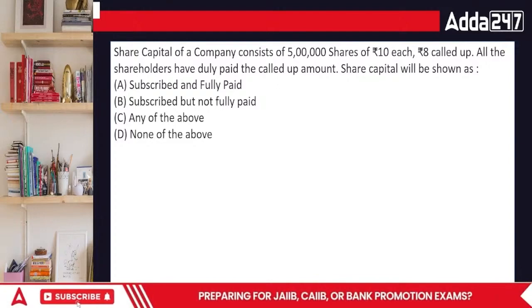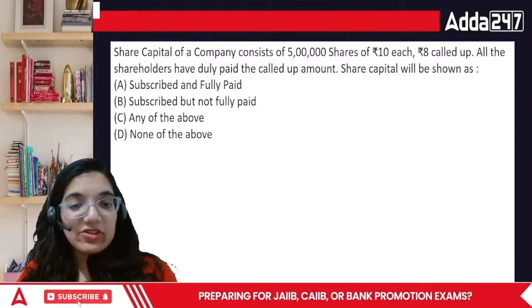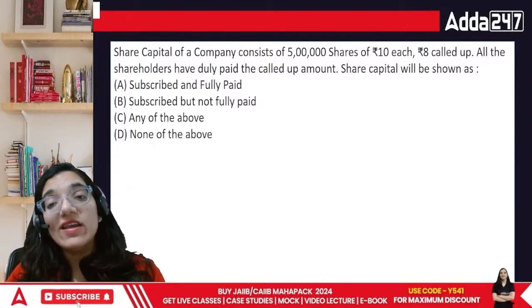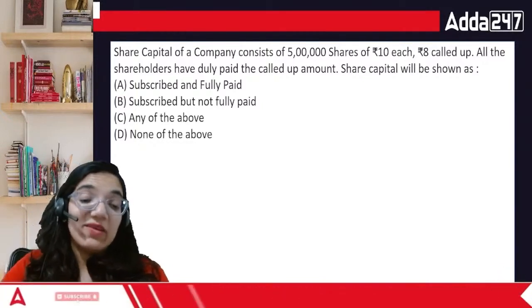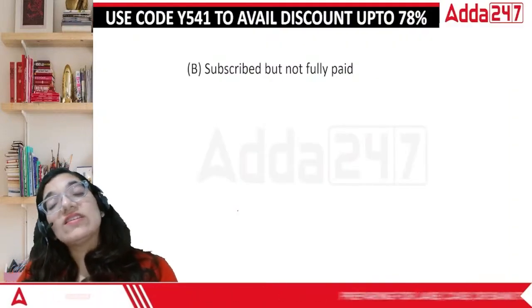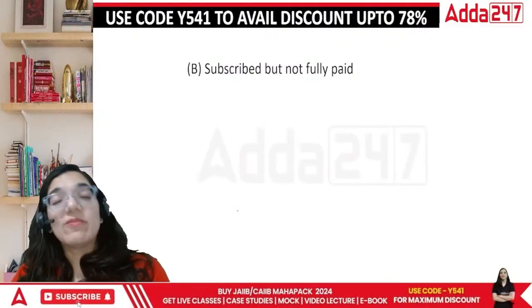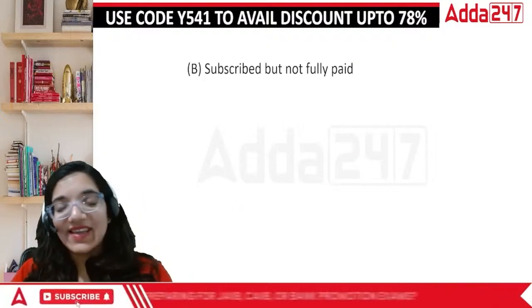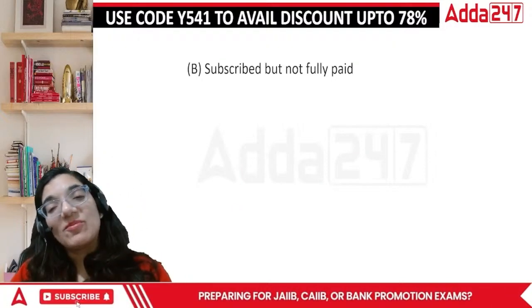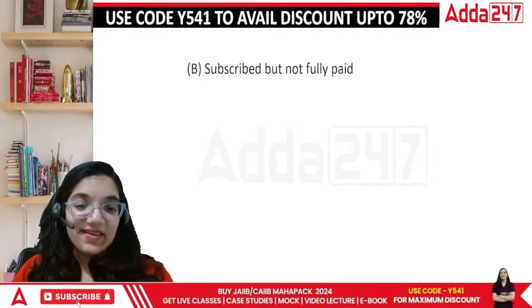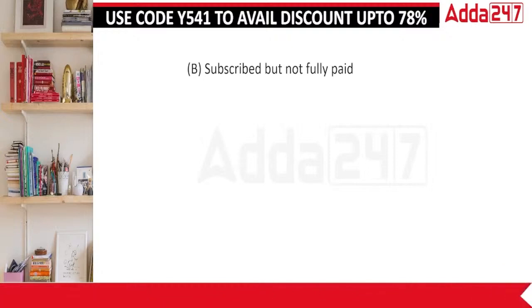If we haven't called the money entirely, they were supposed to pay a total of 10 rupees, but we till now have called hardly 8 rupees. That means the remaining is still yet payable. So in this case, can I say this is subscribed but not fully paid? If he paid the entire share capital, it would be different. So that's going to be the answer. Done? Okay, moving on to the next question.